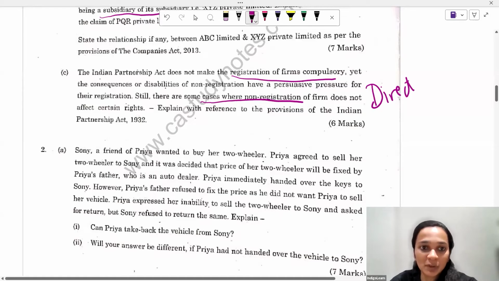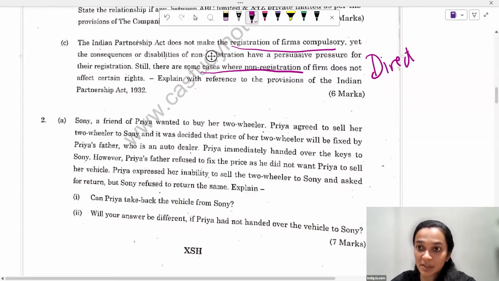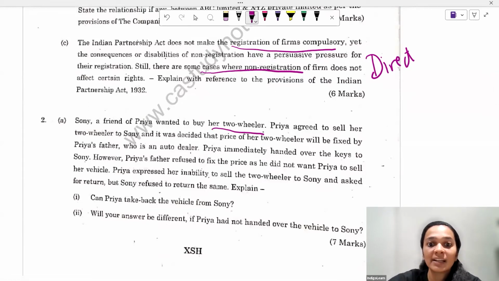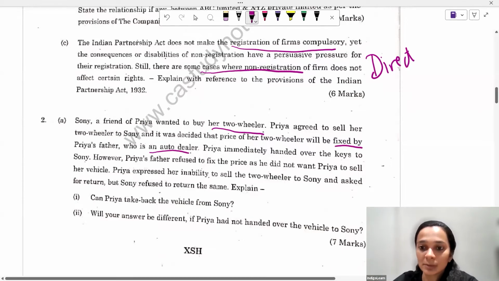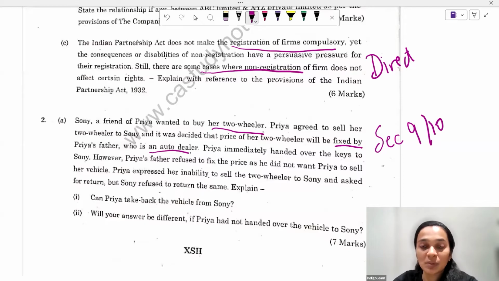Moving on. Sony, a friend of Priya, wanted to buy her two-wheeler. Priya agreed to sell her two-wheeler, and it was decided that the price would be fixed by Priya's father, who is an auto dealer. So the price has to be fixed by a third party in this situation. This question is based on sections 9 and 10 of the Sale of Goods Act 1930. Priya immediately handed over the keys to Sony. So there is symbolic delivery which has happened here.